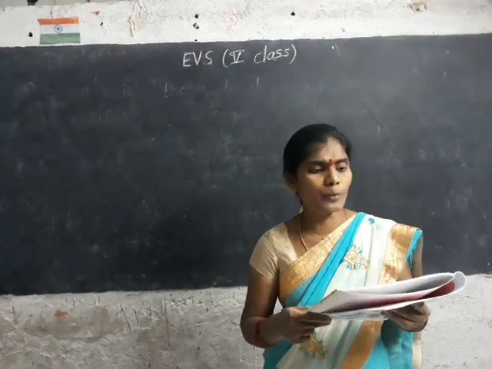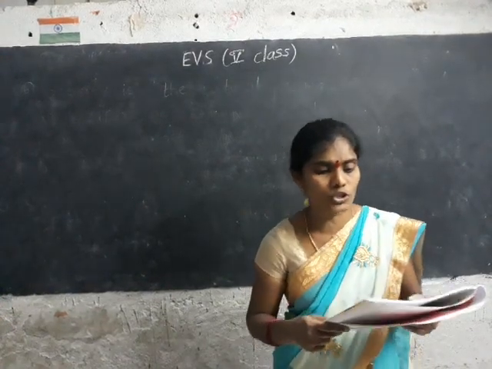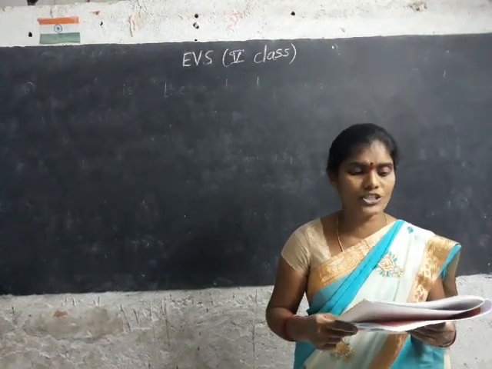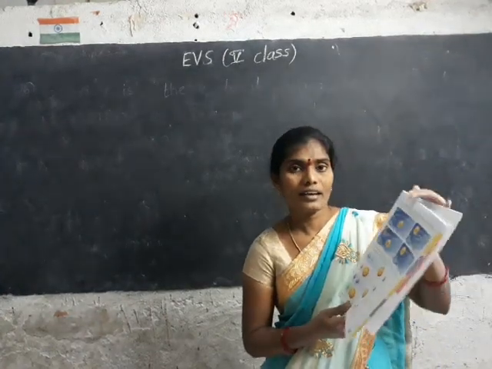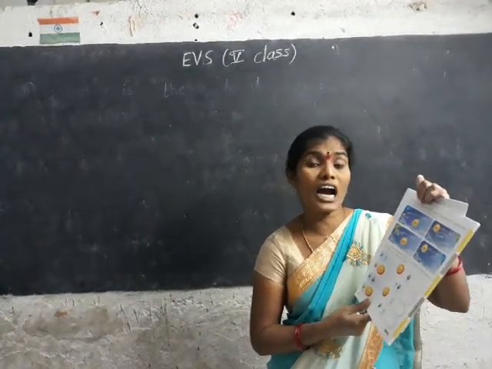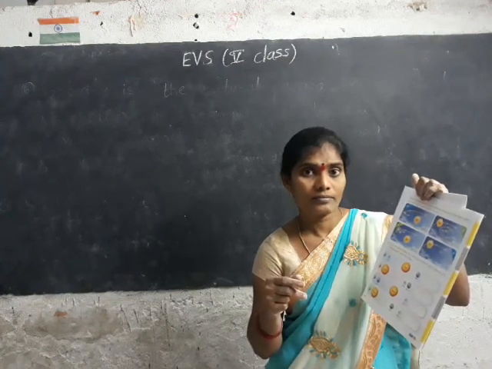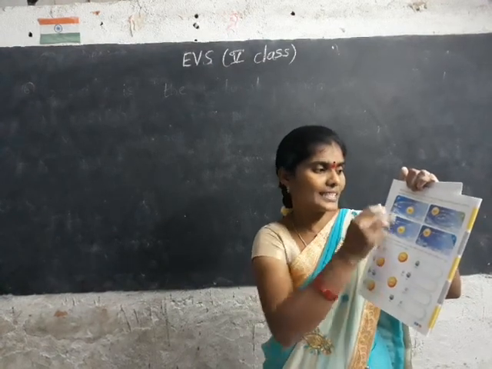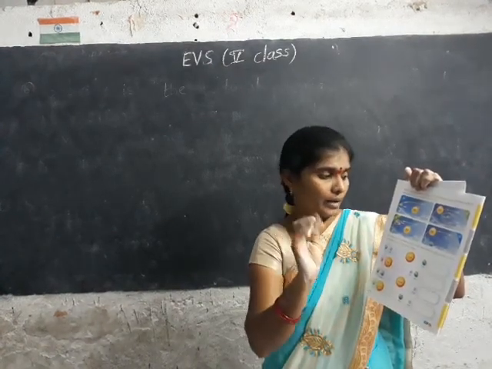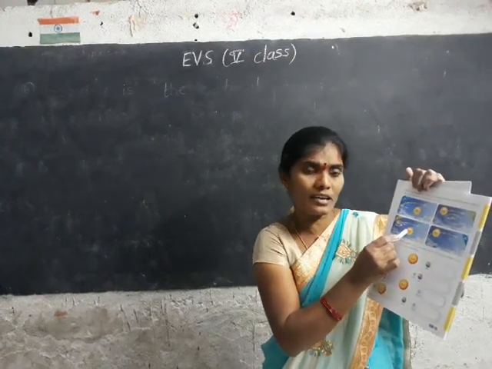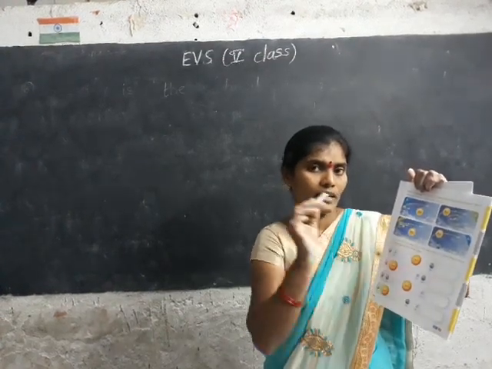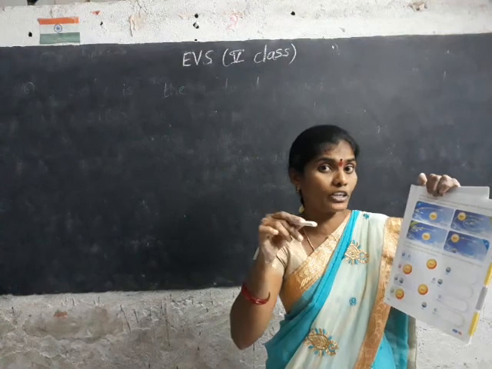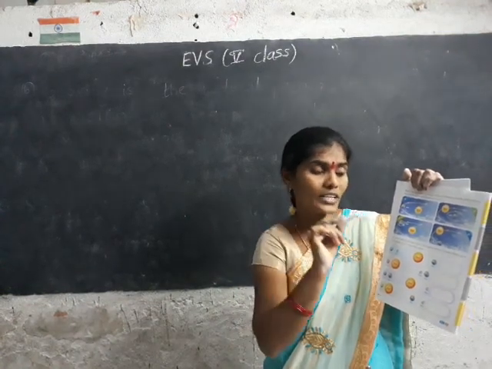Which representation among the following drawings shows the correct orbits of the earth, the sun and the moon? Tick that. The orbit of how they are moving. The orbit of the sun, moon and earth. Everywhere the sun is in the middle. Around the sun, the planets and also satellites are moving. So the sun should be in the middle.